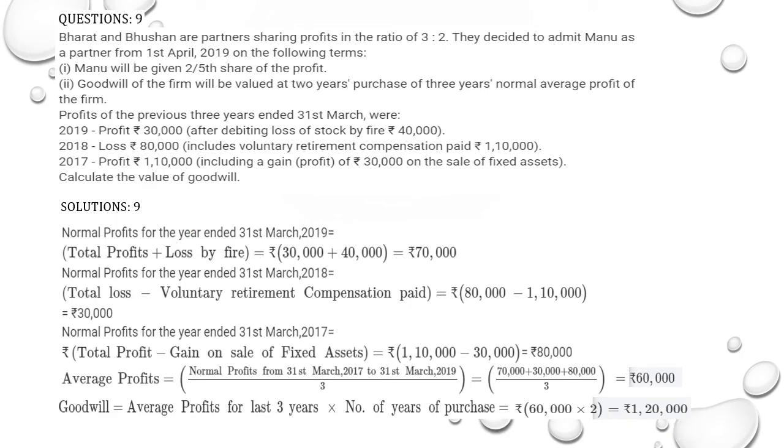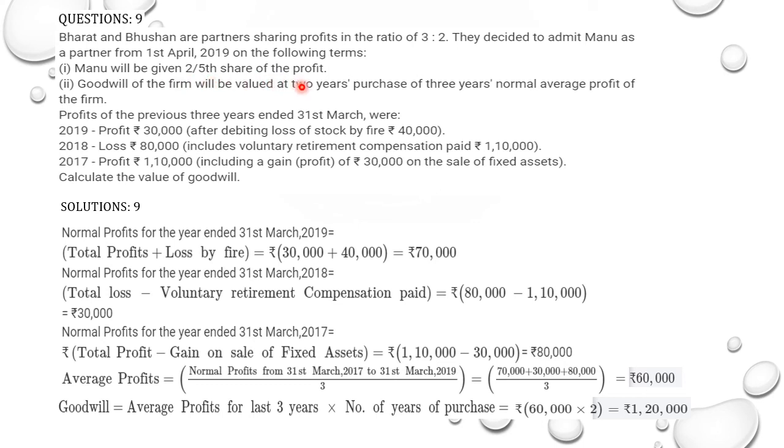The next is question number 9. Bharat and Bhushan are partners sharing profits in the ratio of 3:2. They decided to admit Manu as a partner from 1st April 2019 on the following terms. Manu will be given 2/5 share of the profit. Goodwill of the firm will be valued at 2 years purchase of 3 years normal average profit of the firm.